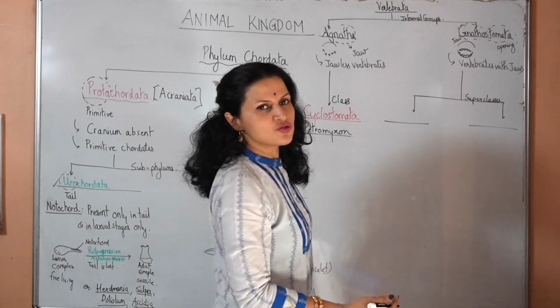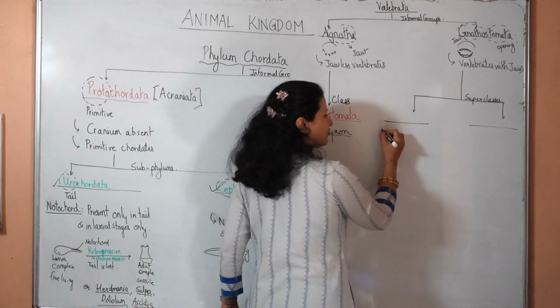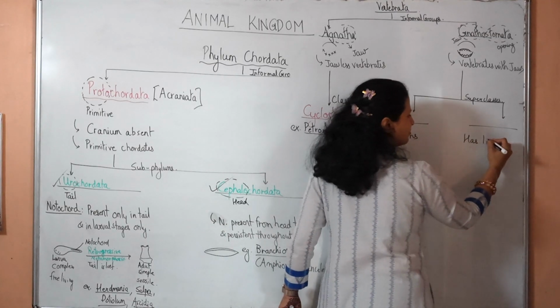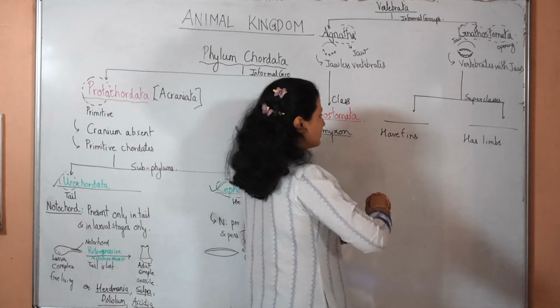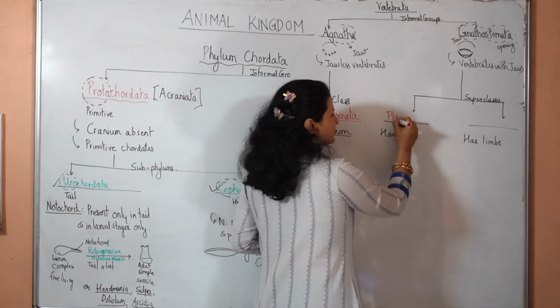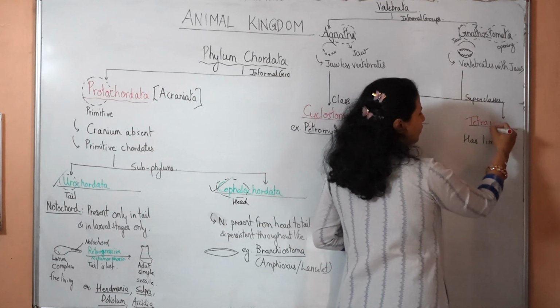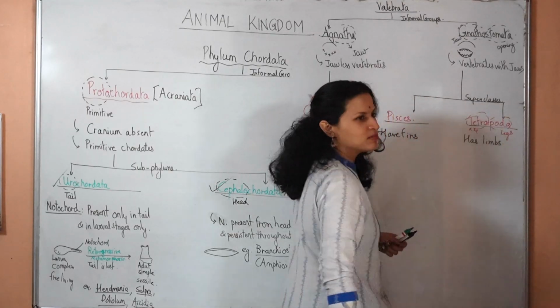The distinction of the two superclasses is based on the locomotory structures. The first superclass will have fins for locomotion. The second superclass has limbs for locomotion. The first superclass is called as superclass Pisces, the fishes, and the second superclass is called as the Tetrapoda. Tetra means four, poda means legs, four-legged animals.